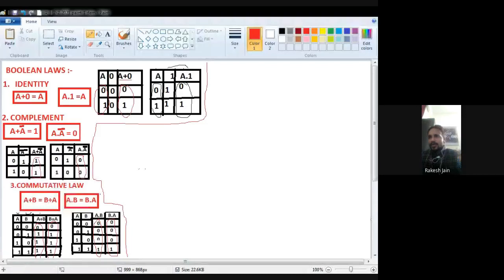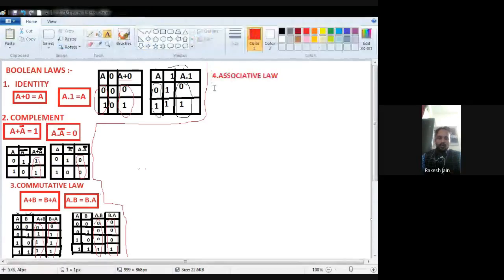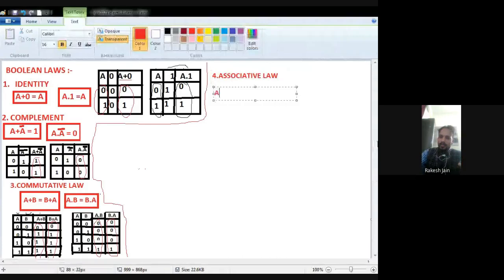Now I am going to teach you about the next law. Your associative law, a very important law. See very carefully. A plus B plus C is equal to actually A plus B plus C. I write it down first of all. This is a very important law. Kindly look very carefully. The fourth one is the associative law.